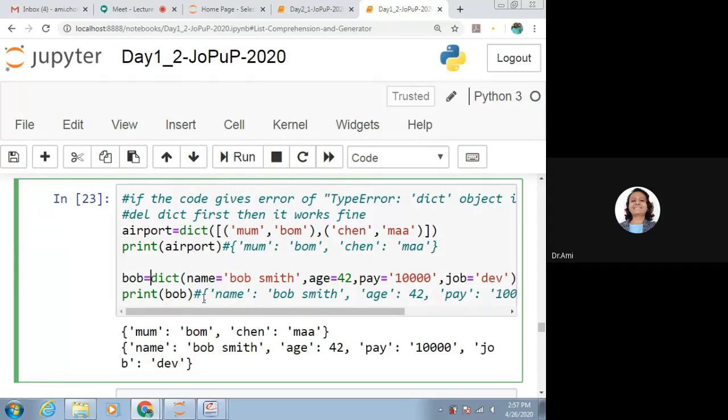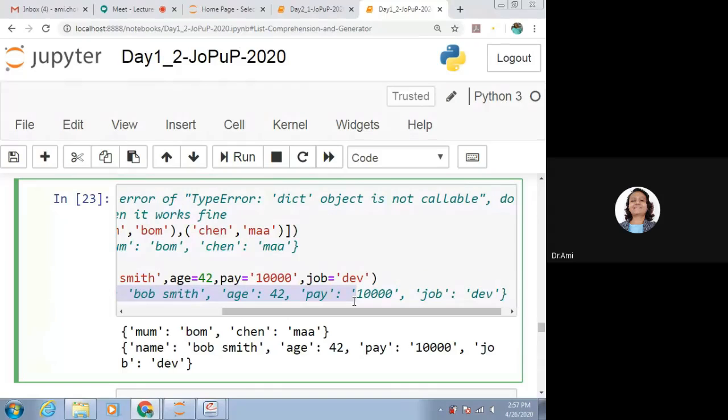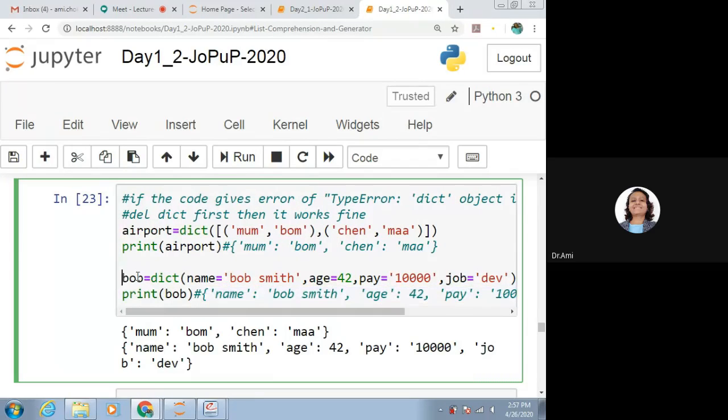So we'll be getting it in dictionary format, that is name colon Bob, age colon 42, pay colon 10,000 and job colon Dave. So this way also you can make a dictionary. Provide the values as name equal to value pairs and use the function dict, so it will convert the name equal to value pairs to a dictionary.